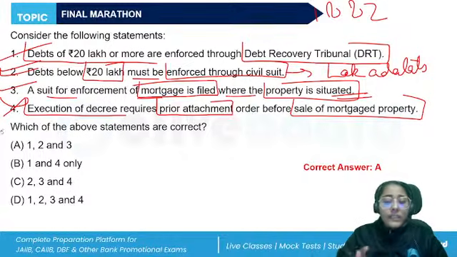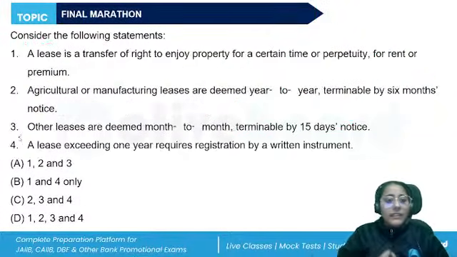In subsequent mortgages, all the subsequent mortgagees will be treated as defendants if there is more than one mortgage in favor of the lender filing the suit. He shall sue on all the debts, right? So all of these things are there for making an application. And while seeking the mortgage decree, the decree holder can bring the mortgaged property to sale without first seeking an order of attachment from the court, right? Prior attachment from the court is not necessary. So the correct answer is A, 1, 2, and 3.